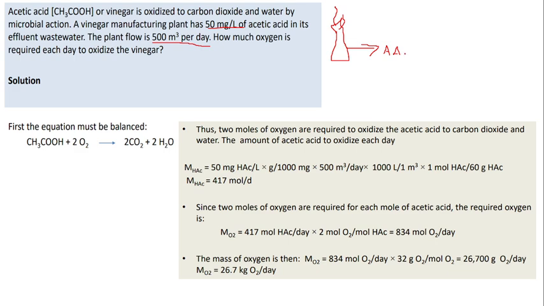This acetic acid is only converted into carbon dioxide and water. So to completely oxidize the acetic acid to carbon dioxide and water, you need two moles of oxygen for every mole of acetic acid. This is how you will balance the equation.